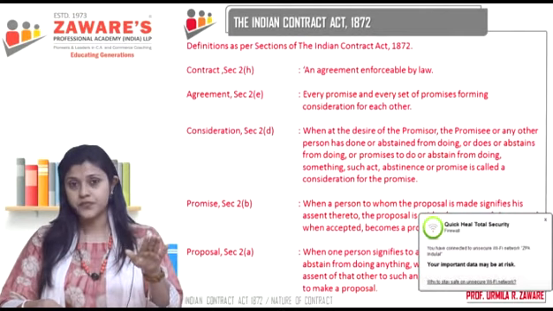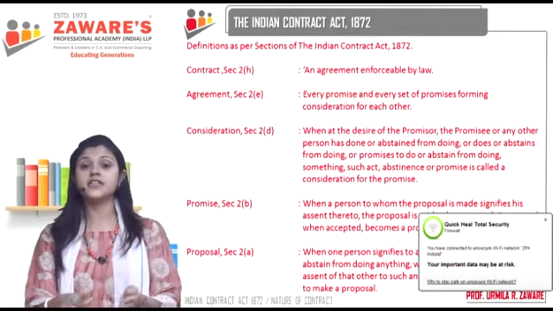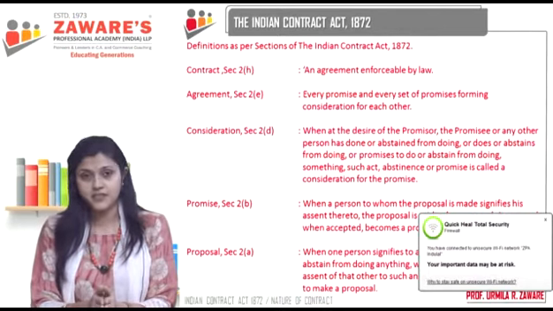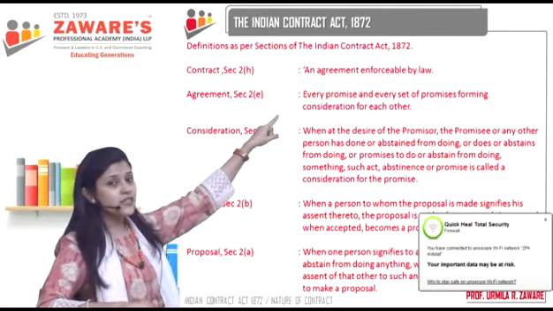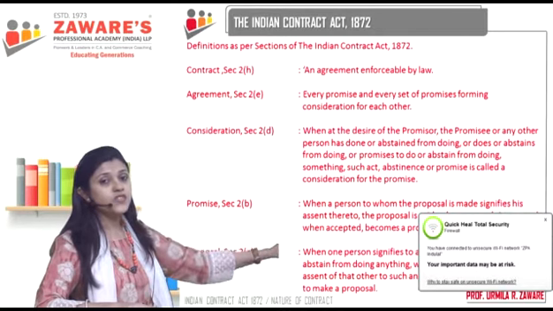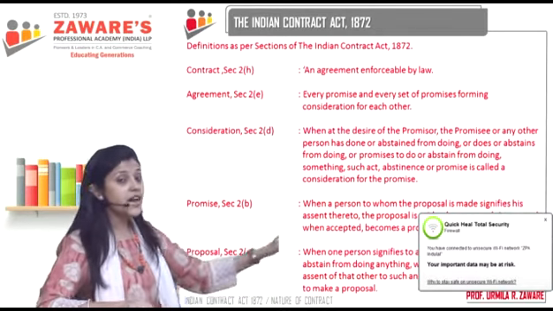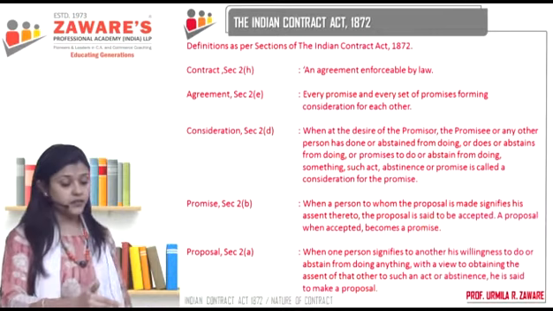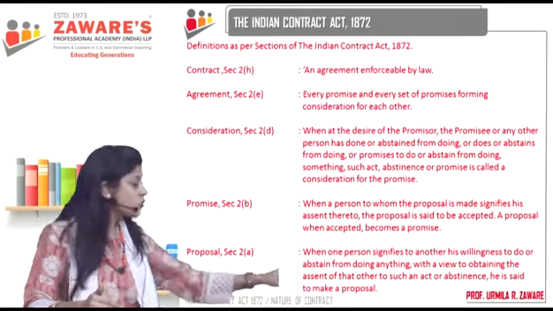No. Correct? It is not a business or commercial transaction in the first place. So first, to understand the meaning of contract, we have to understand the meaning of proposal or offer. In our later lectures, we will be understanding in detail about all of these.